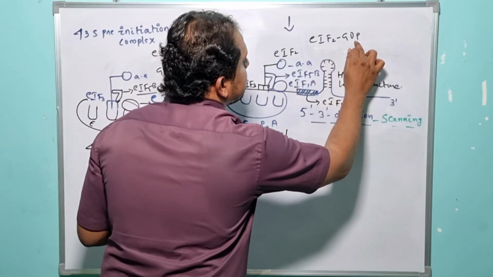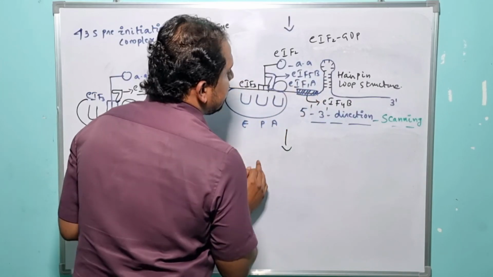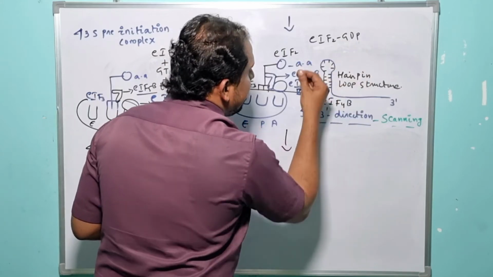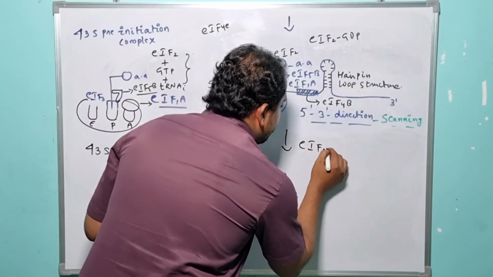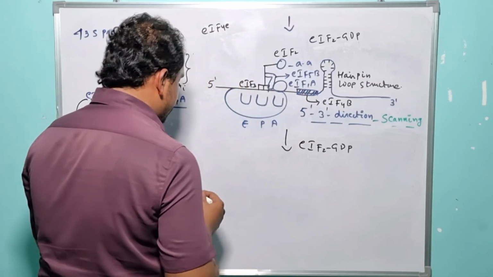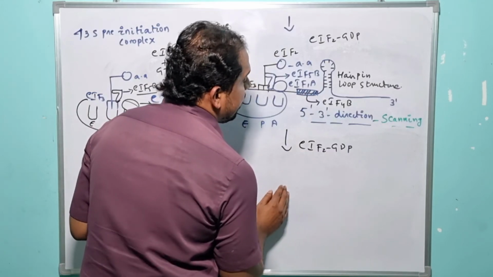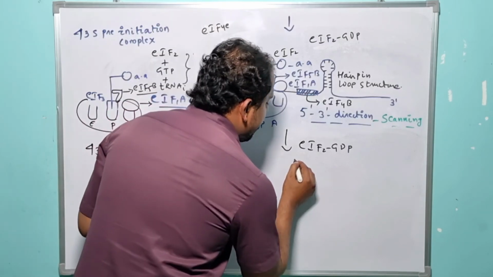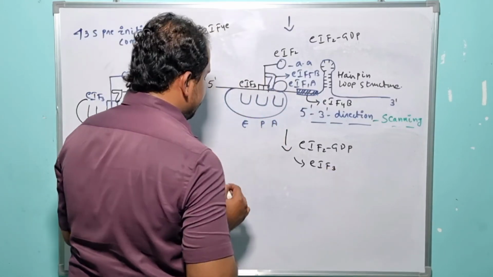But when eukaryotic initiation factor 2 is in association with the GDP moiety, it has lesser affinity to recruit to the P site of the ribosome. Now the eukaryotic initiation factor 2, which is in association with GDP, gets successfully dissociated here, right? So after the successful dissociation of eukaryotic initiation factor 2, one more factor, eukaryotic initiation factor 3, gets successfully dissociated from the E site of the ribosome.